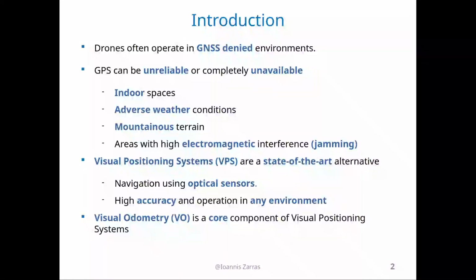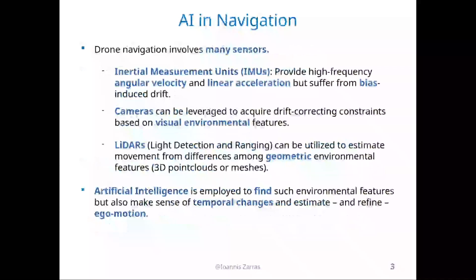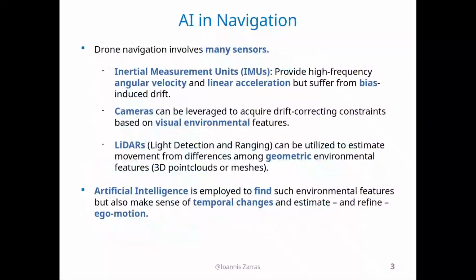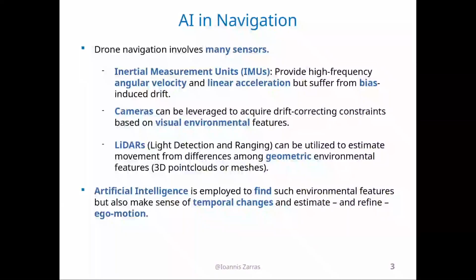Visual odometry is a core component of visual positioning systems, and this is the technology that we are going to implement in the context of this project. So, drone navigation involves many sensors, from inertial measurement units, which provide high frequency angular velocity and linear acceleration, but suffer from bias-induced drift, to cameras and lidars.